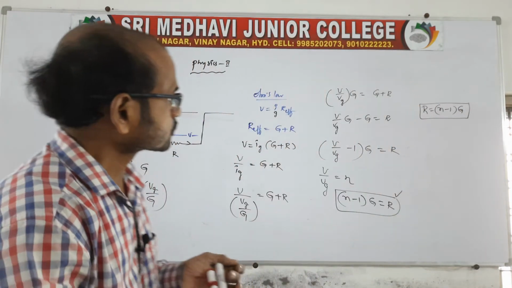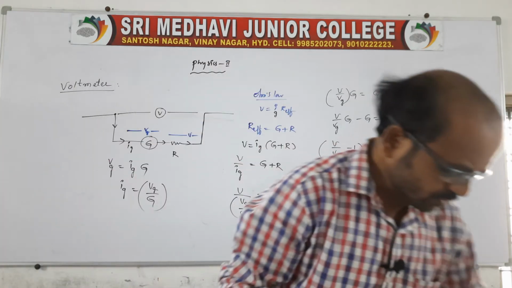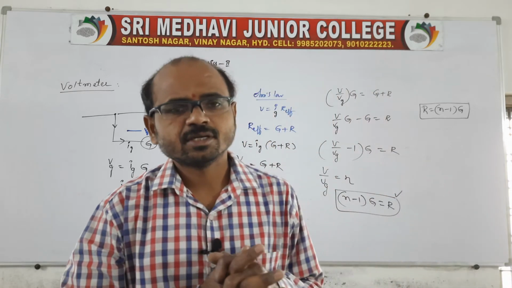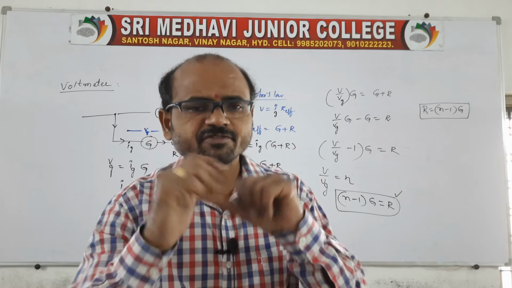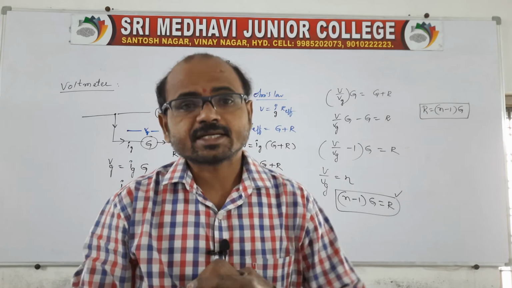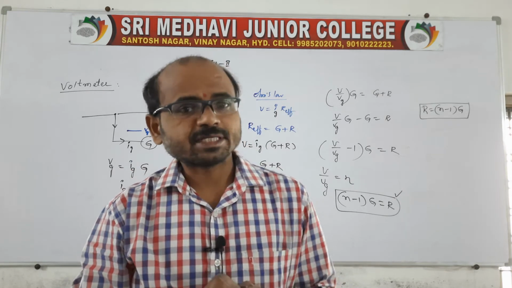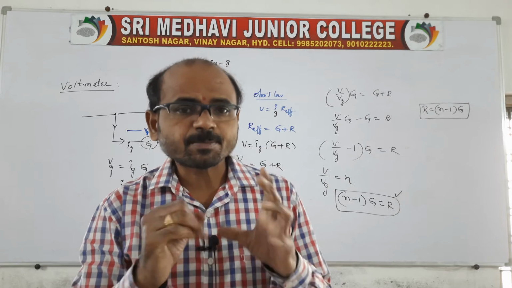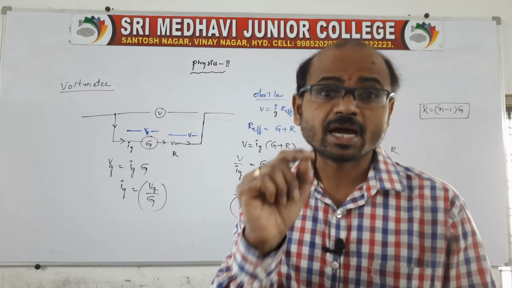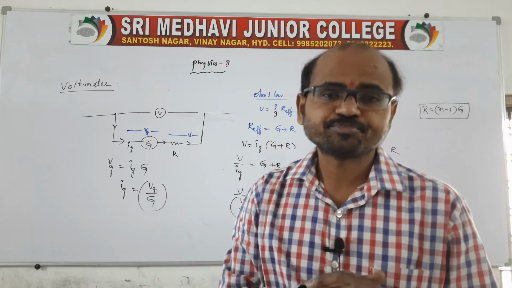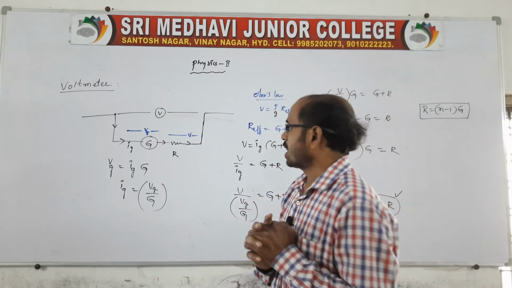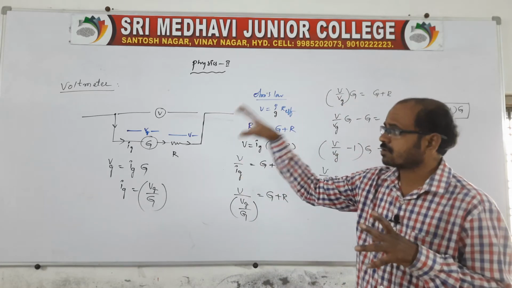So a voltmeter is a device used to measure the potential difference, and it is the conversion of the MCG. For the galvanometer, a high resistance must be connected in series, and it measures the potential difference. An ideal voltmeter has infinite resistance, because we don't know how much resistance to connect. So when a high resistance is connected in series, we call it a voltmeter.